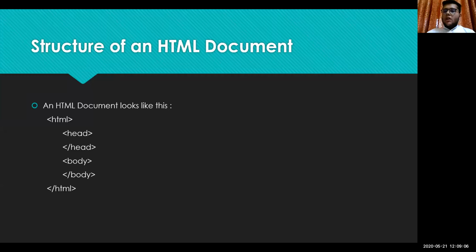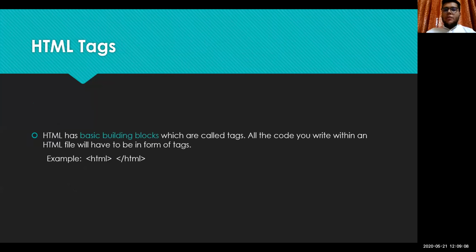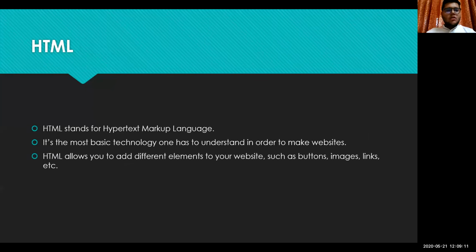I think everybody is not comfortable with English, so let me just recap the HTML part in Hindi also.